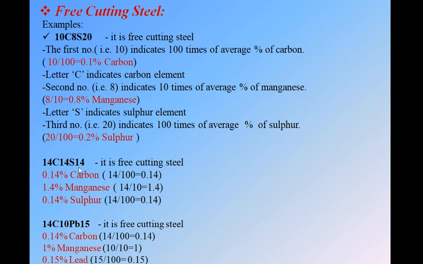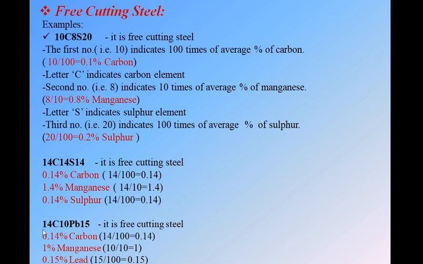And third number, that is 14, it is sulfur content. So divide this by 100, because sulfur is a troublesome element, so it is always divided by 100. So we get 0.14% sulfur. Okay, so this is simple, there is no issue about it. If we have this combination, this is free cutting steel: divide the first number by 100, second number by 10, third number by 100.